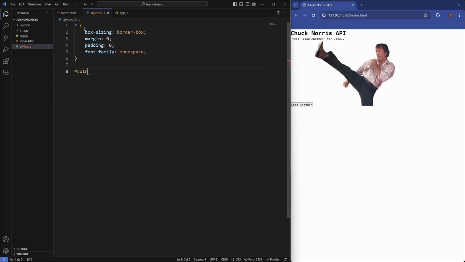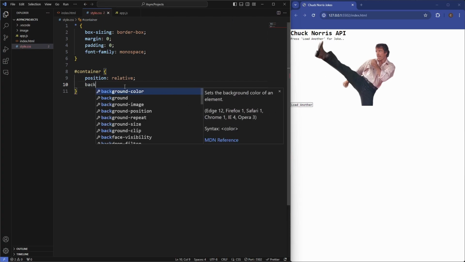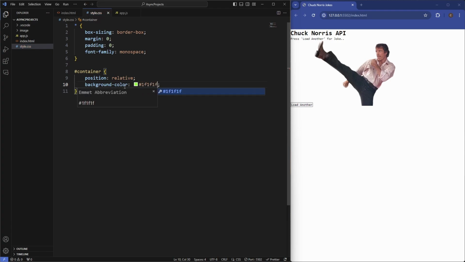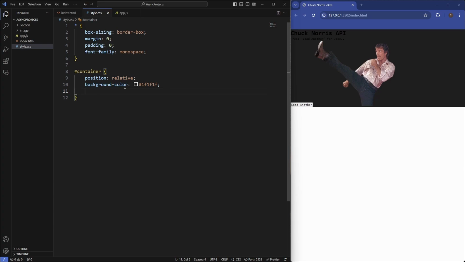And then we'll grab the container, and then we'll set the position of this to relative, because we're going to be positioning the Chuck Norris image absolute in a moment. So we'll set the background color of this to be #1f1f1f, and then we'll make the height of this to be 100 viewport heights.